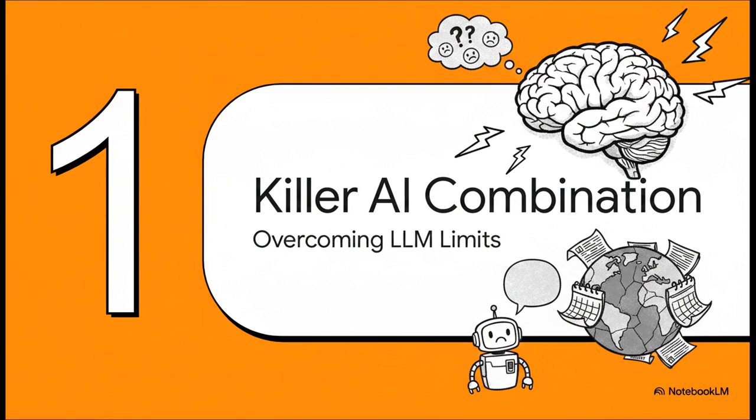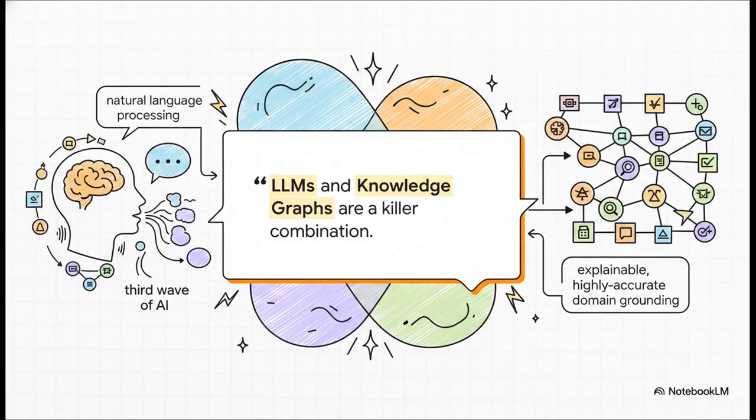The killer AI combination, and how we overcome the limitations of standalone AI. To really appreciate where this tech is going, we first got to address the elephant in the room. Why do standalone LLMs struggle so much in mission-critical enterprise setups? Despite their amazing generative skills, they hallucinate, they severely lack domain context, and their info gets stale fast, right? Because you just can't retrain them every single day.